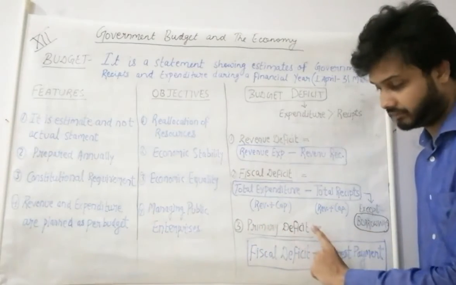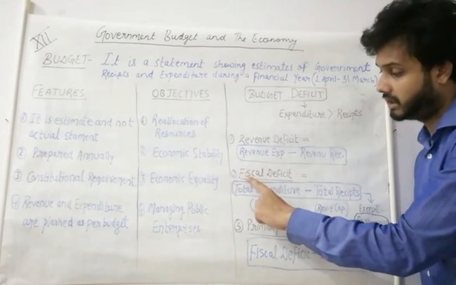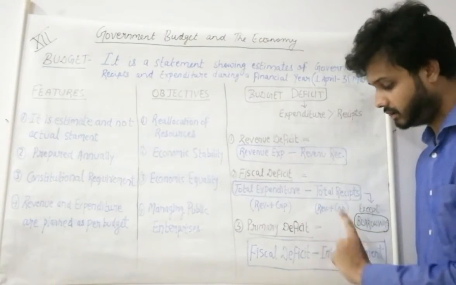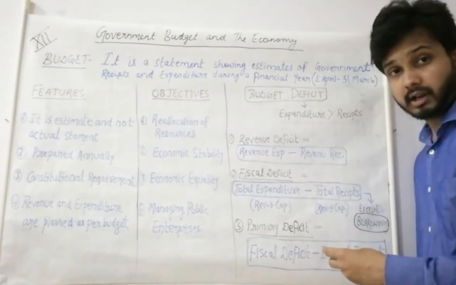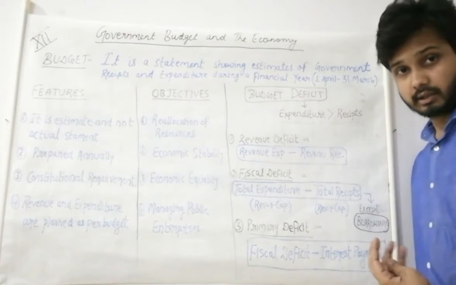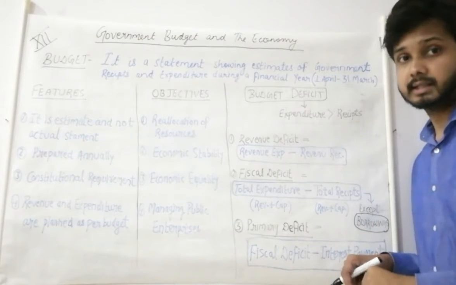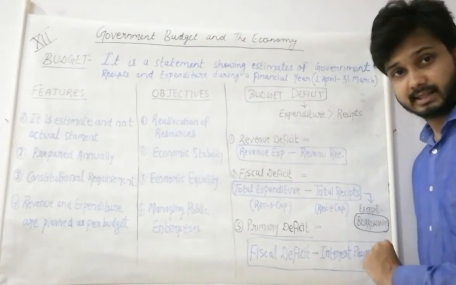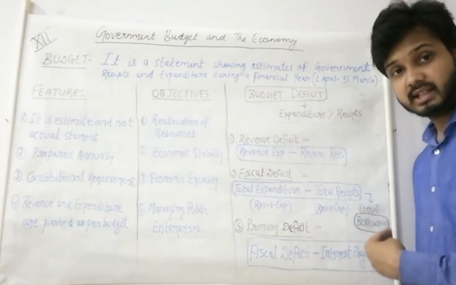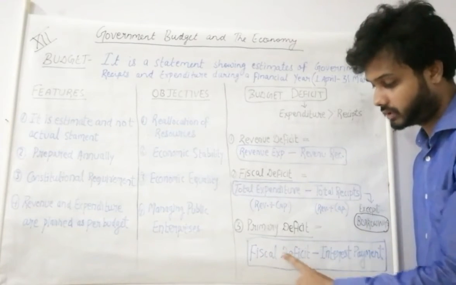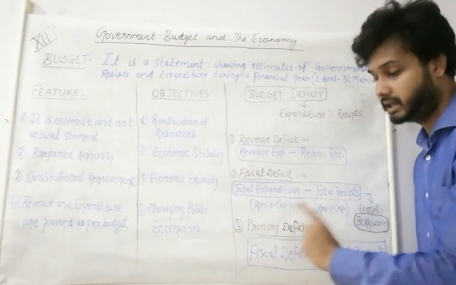Next one is primary deficit. What is primary deficit? We can find it by using this formula: fiscal deficit minus interest payments. Interest payments here is the interest on whatever amount we borrowed in the previous year. For that amount we have to pay interest this year. This is the interest on the previous year's loan. So from this year's fiscal deficit, when we subtract the interest payments, we get the primary deficit.